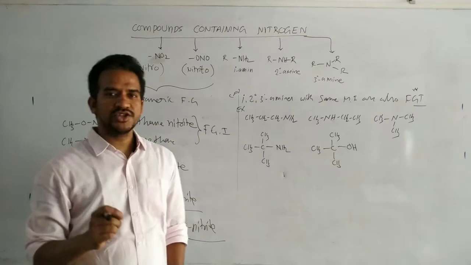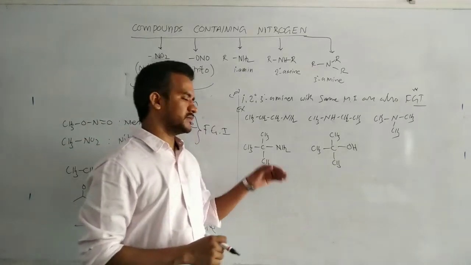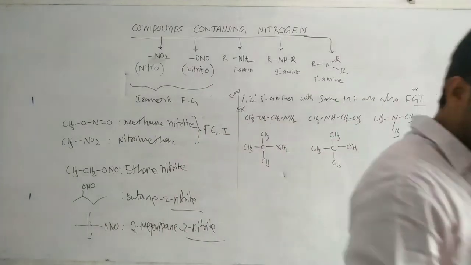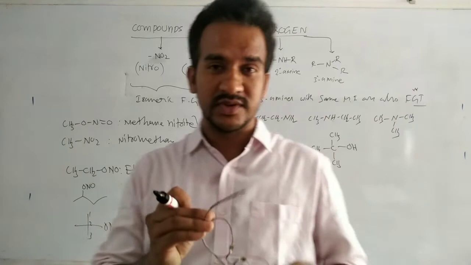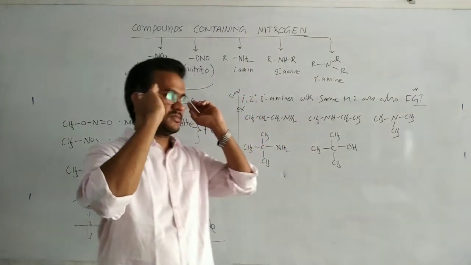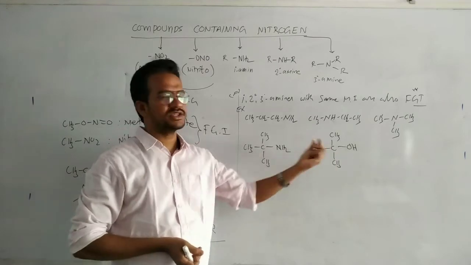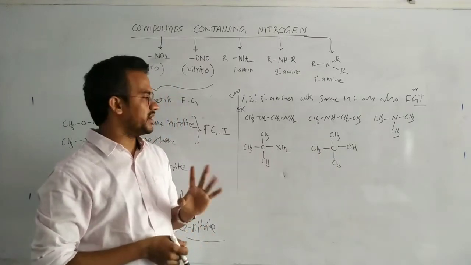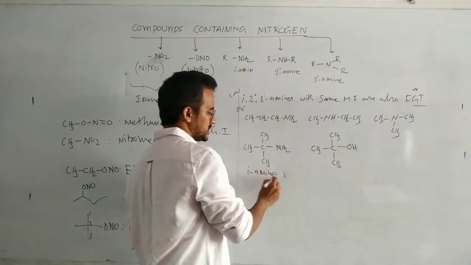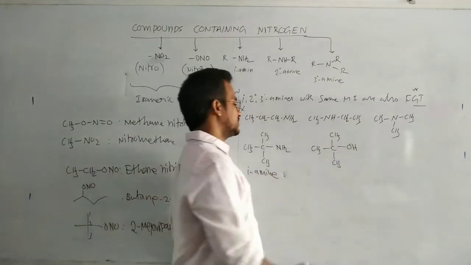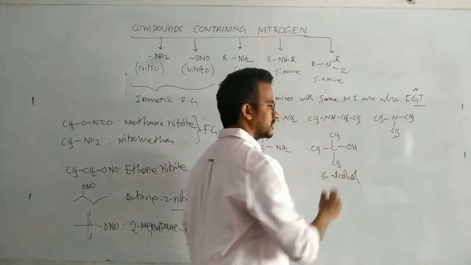So in this case, NH2 functional group as well as OH functional group are attached to the tertiary carbon. But here the main difference is this is a primary amine, and this one is a tertiary alcohol.